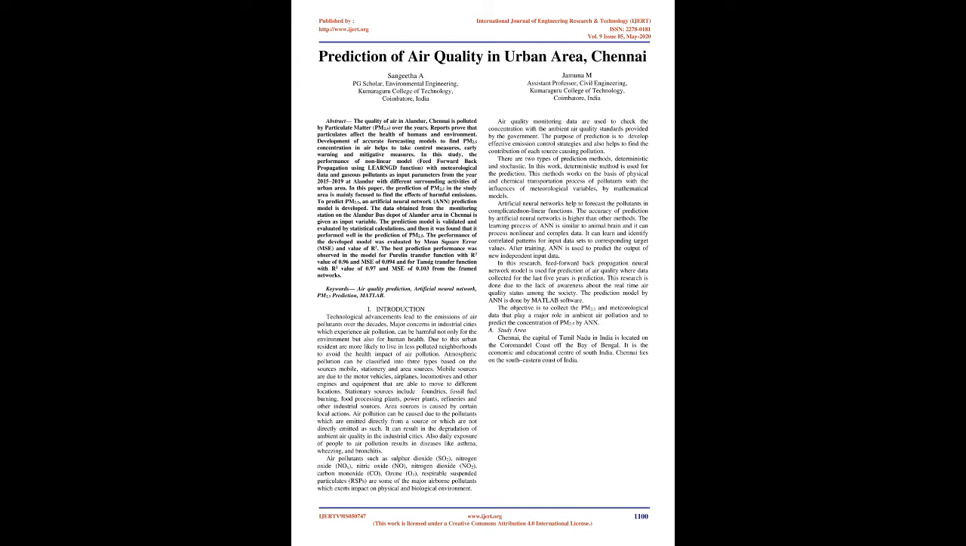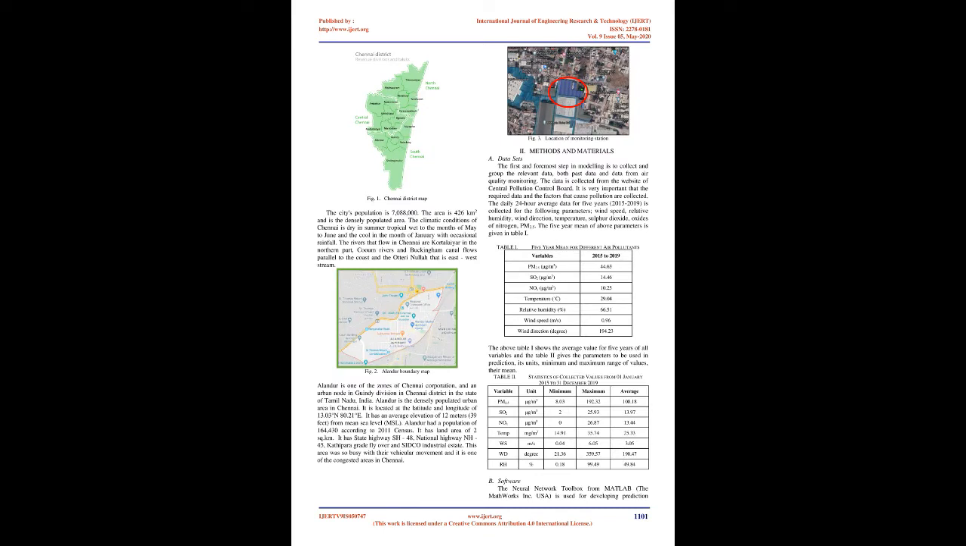The purpose of prediction is to develop effective emission control strategies and also helps to find the contribution of each source causing pollution. There are two types of prediction methods: deterministic and stochastic. In this work, deterministic method is used for the prediction. This method works on the basis of physical and chemical transportation process of pollutants with the influences of meteorological variables, by mathematical models. Artificial neural networks help to forecast the pollutants in complicated nonlinear functions. The accuracy of prediction by artificial neural networks is higher than other methods.